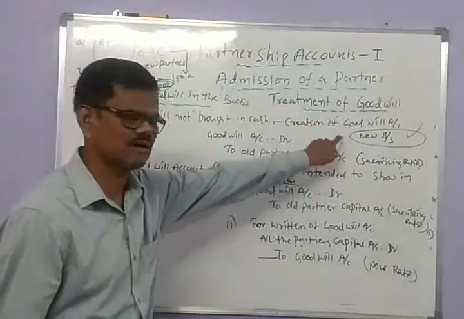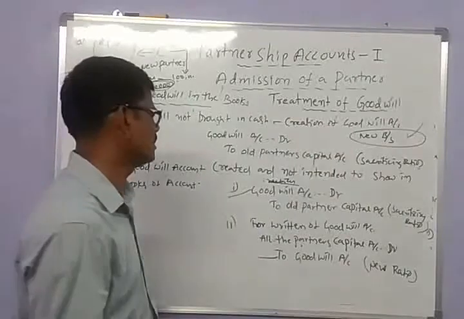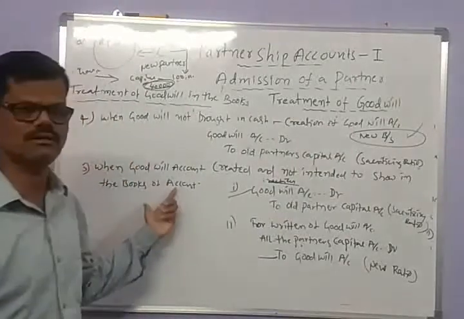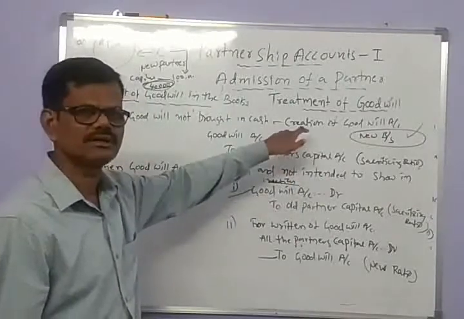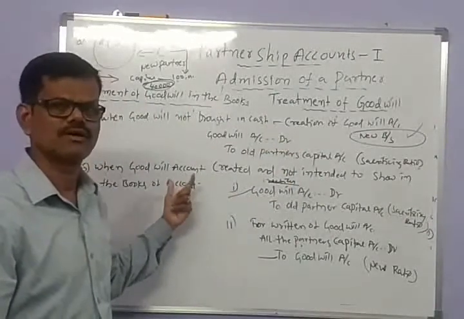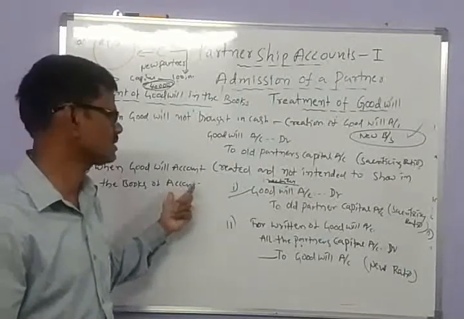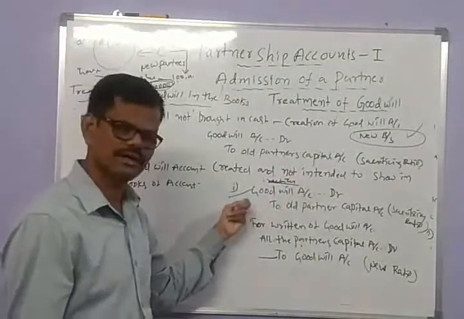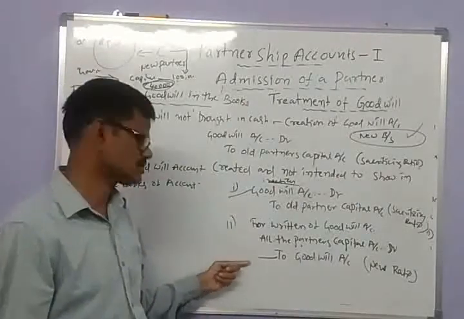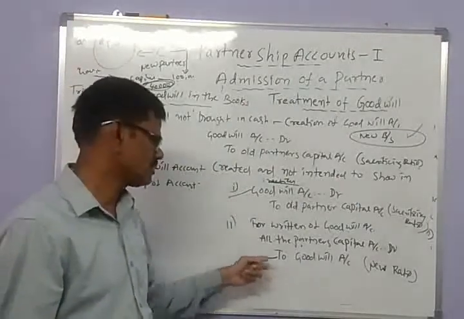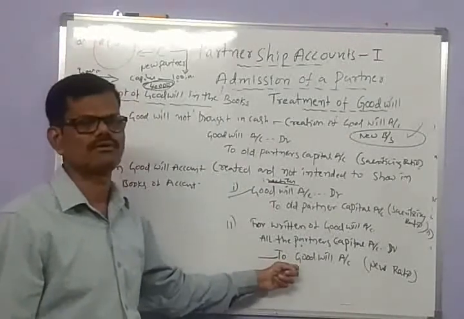In this occasion only, goodwill is recorded in the new balance sheet. And the fifth method is that a goodwill account is created. In this occasion also, the new partner does not bring goodwill in the form of cash, then the goodwill account is created and immediately the goodwill account is written off, because the partners withdraw the amount they received in the name of goodwill.